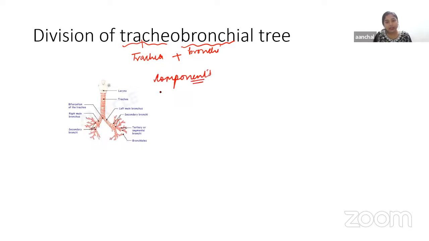So here first we can see we have the trachea. Okay, so trachea bifurcates into two main or primary bronchi, the left and right bronchi, right? So first component we have is trachea. Then next we have the primary bronchus. Okay, so each primary bronchus